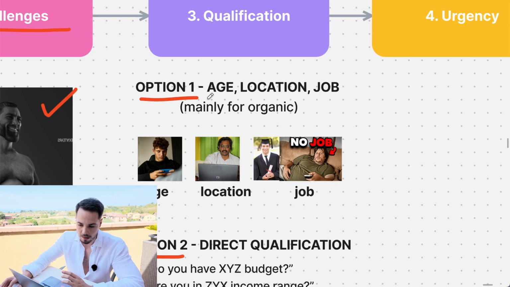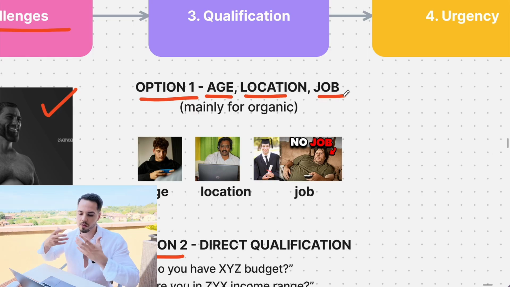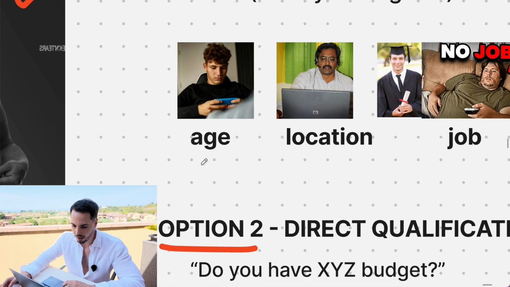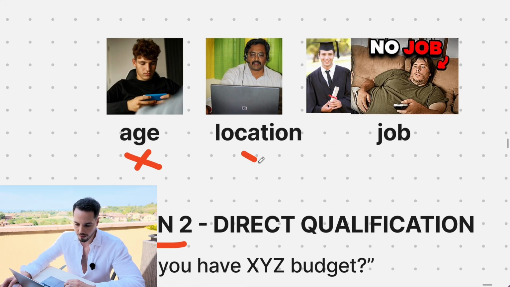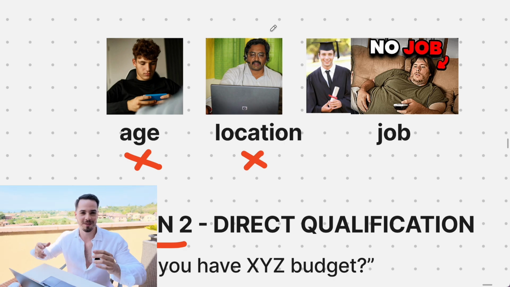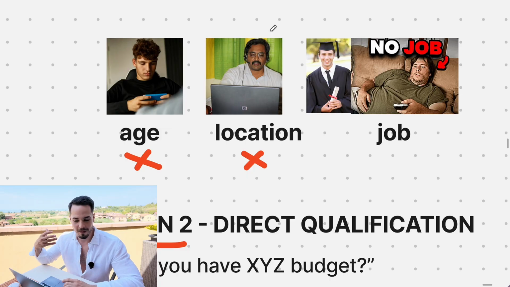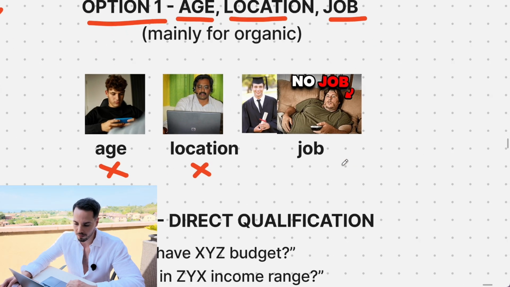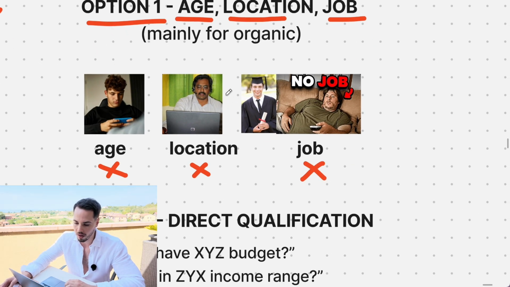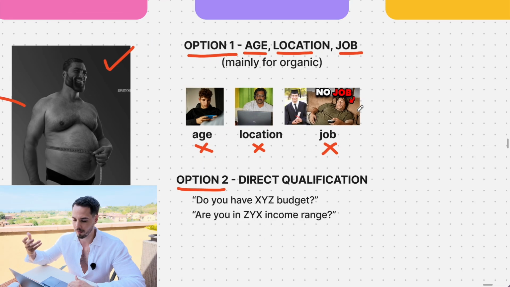So for these guys, we can qualify based on age, location, or job. This is a smooth way at the beginning of the conversation to determine: is the person under 18 years old? Then they're going to be disqualified. Is the person from a third world country, an enthusiastic Indian who wants to jump on a call and has 2,000 rupees to invest? We can disqualify them. Or in terms of job, if they are a college student or unemployed, we can smoothly disqualify them as well.